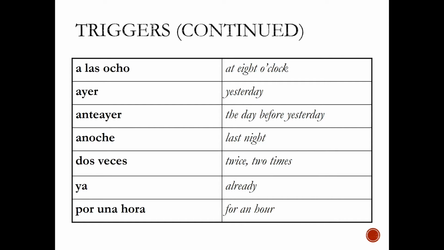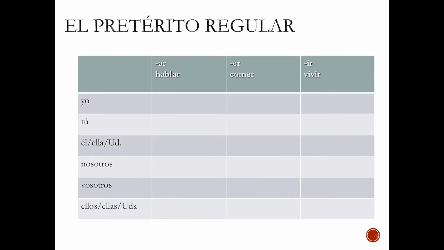A las 8, ayer, anteayer, anoche, 2 veces, ya, por una hora. Let's look at some of the conjugations and remember them. For regular verbs, here are the examples. For AR, we have hablé, hablaste, habló, hablamos, hablasteis, hablaron.